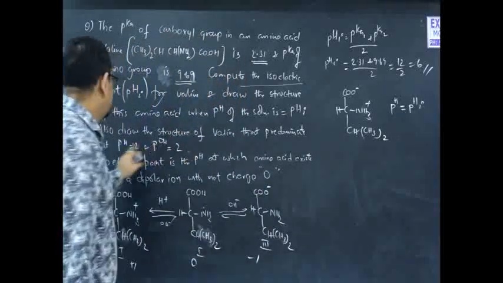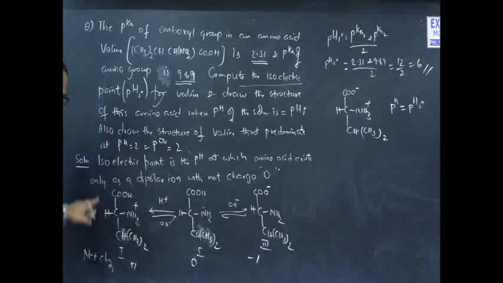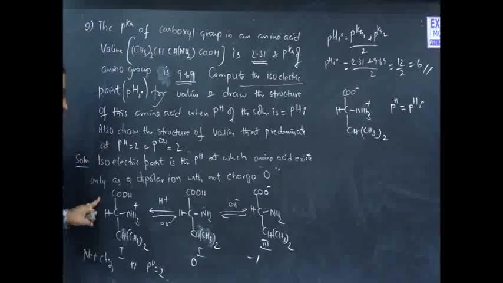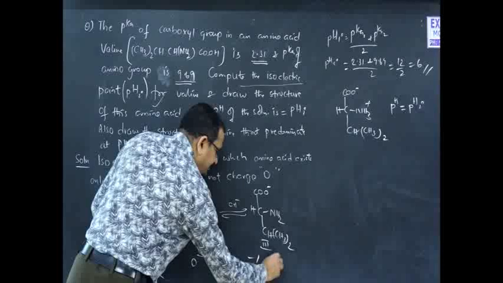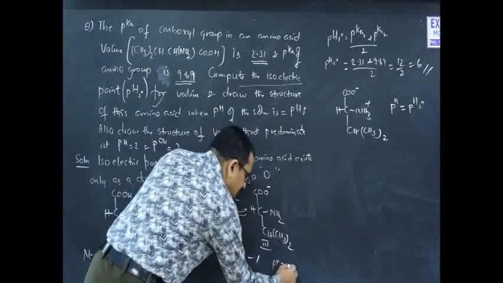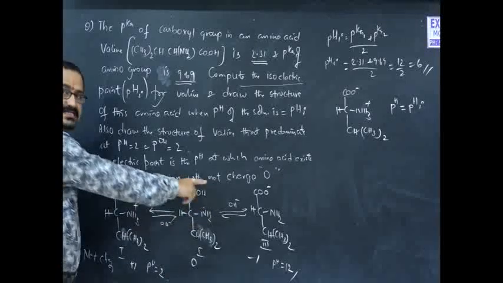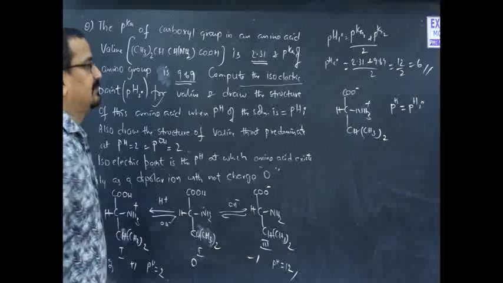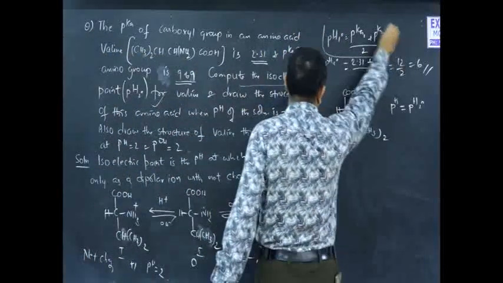Next, when the pH of the solution is 2, in acidic medium, and also when pH is 12, those are the structures. When pH is equal to the isoelectric point, that one will be the structure. The isoelectric point can be calculated using this relation.